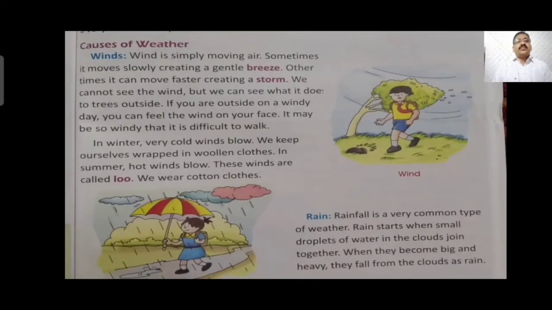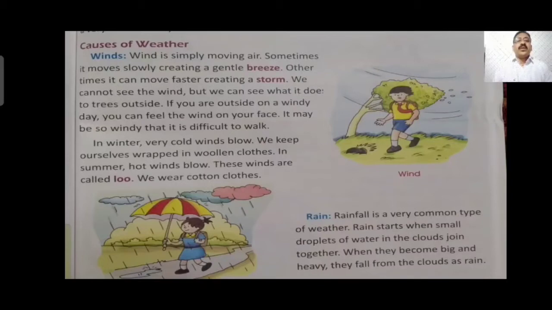Cause of weather, there are many reasons for weather to change. First we will talk about wind. Wind is simply moving air. Sometimes it moves slowly, creating a gentle breeze. Other times it can move faster, creating a storm. We cannot see the wind, but we can see what it does to the trees outside. If you are outside on a windy day, you can feel the wind on your face. It can be so windy that it is difficult to walk.